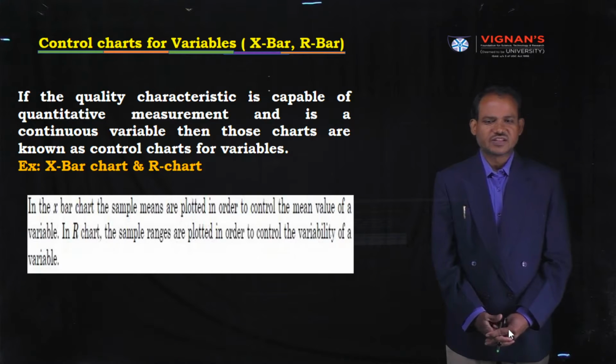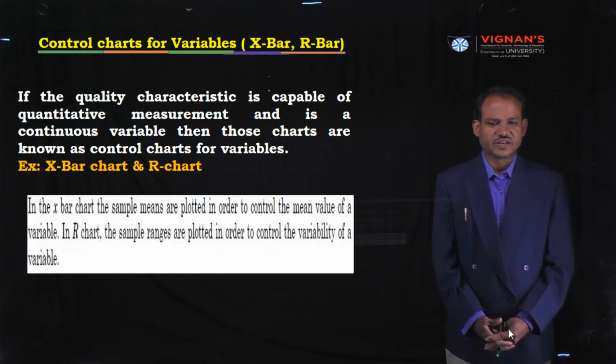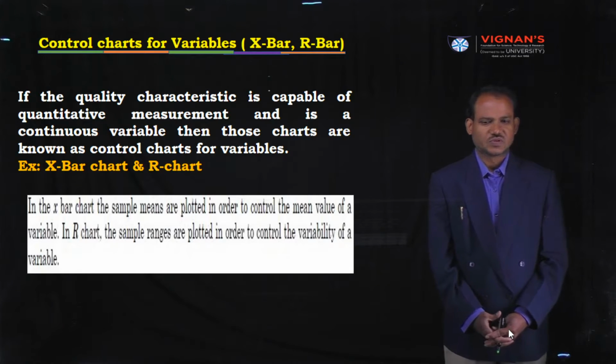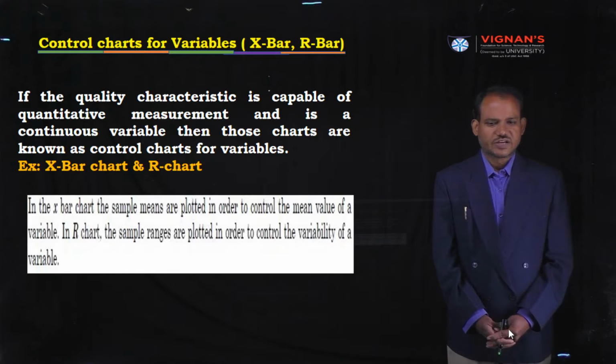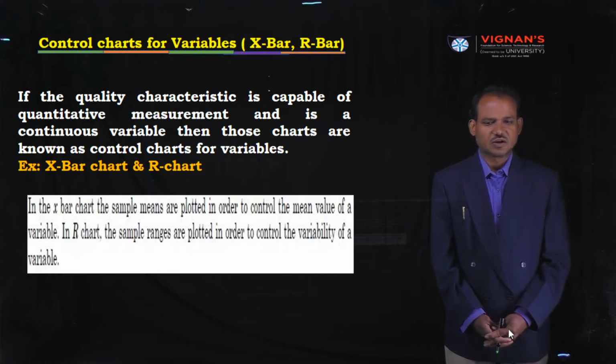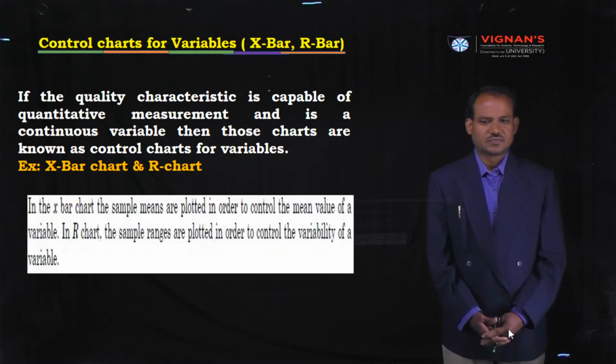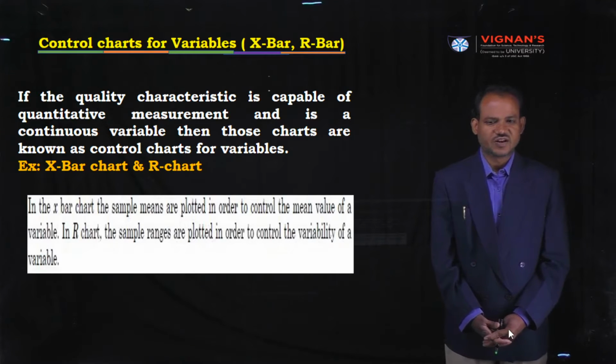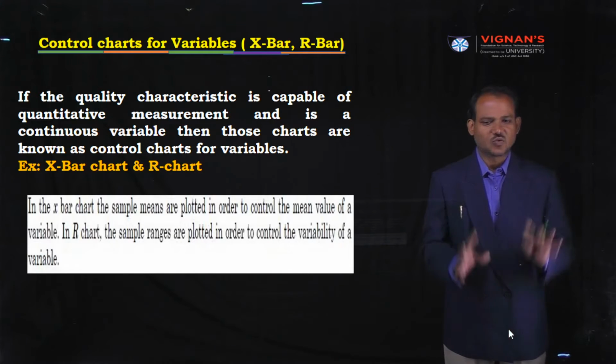You are observing the control charts for variables. Variables charts are the X bar chart and R bar chart. This concept comes under Unit 5. What is the title of Unit 5? SQC stands for Statistical Quality Control.